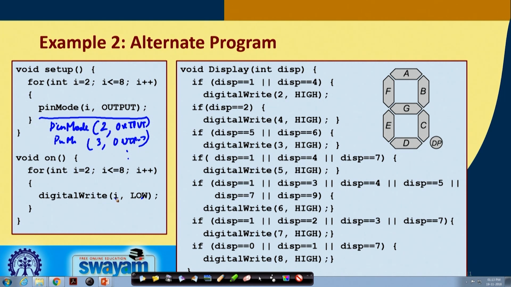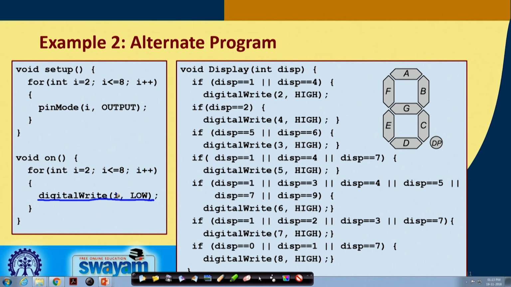So in the first go we are writing a low value to all the pins. For all the pins this is the low value. Okay, that is what we are doing. So we are writing digital write i, that is pin 2 low, 3 low, all the values we are writing low. Now for display, what are we doing?